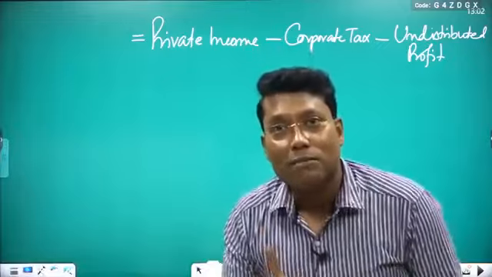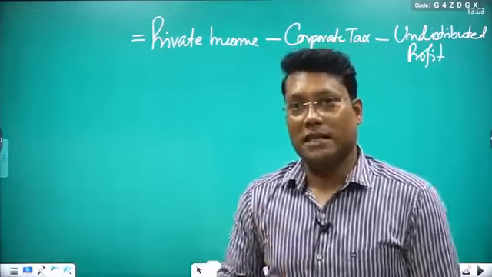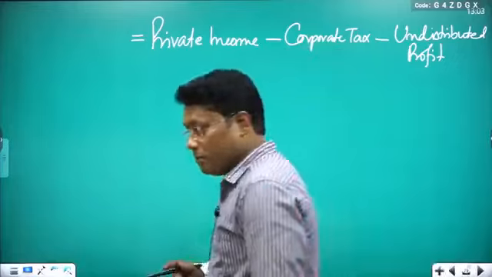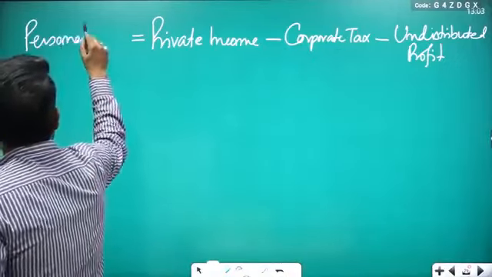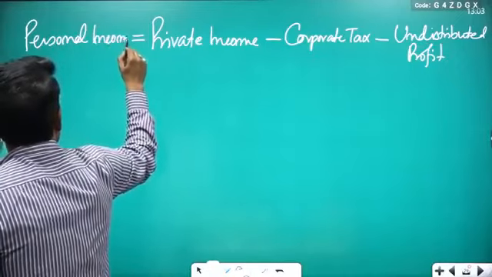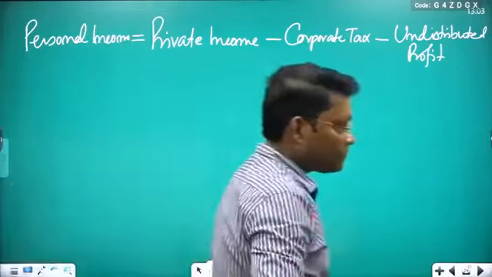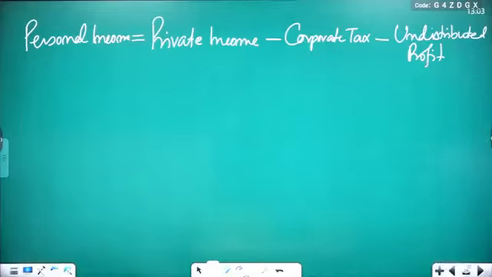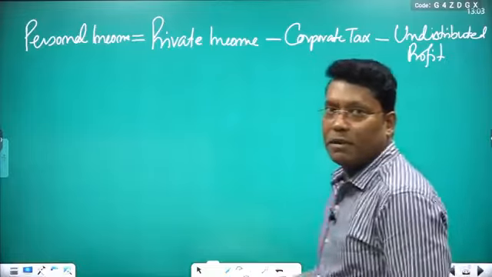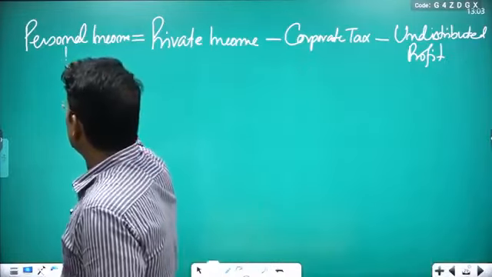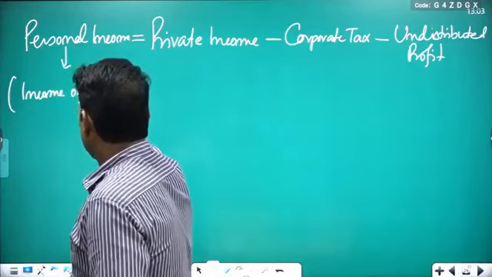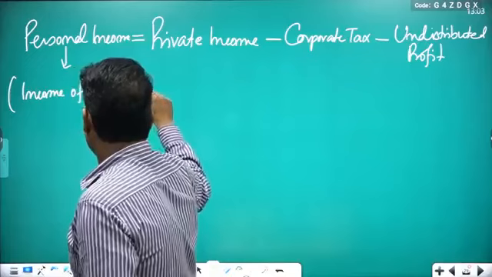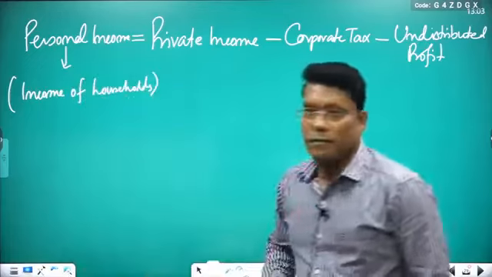Clear? But income of households is known as personal income. Fine. This is the personal income. So always remember, personal income means income of households. I am writing it. Households. Clear?